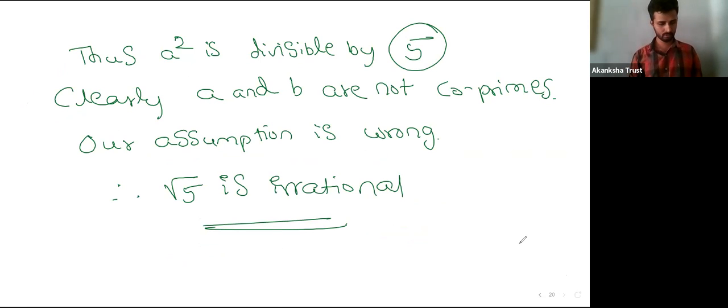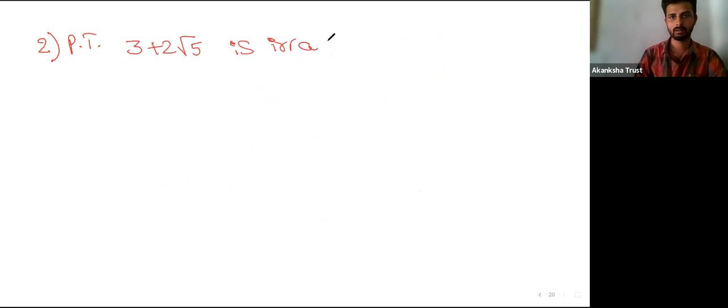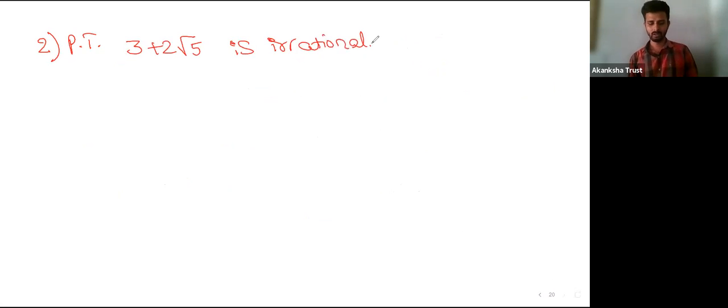I'll do one more problem from your exercise. That is problem number 2. That is to prove that 3 plus 2 root 5 is irrational. Prove that 3 plus 2 root 5 is irrational. So this is quite different compared to the previous problem. Here we follow quite different steps, almost the same.